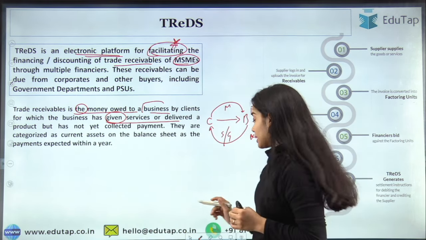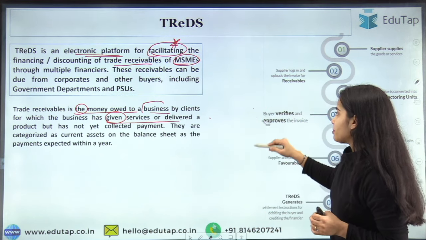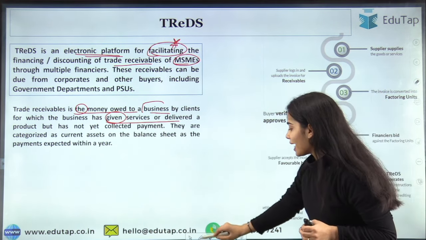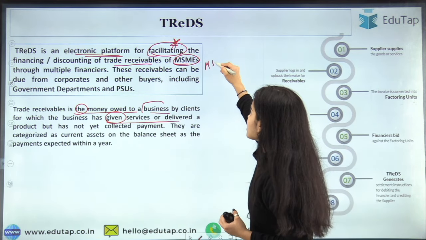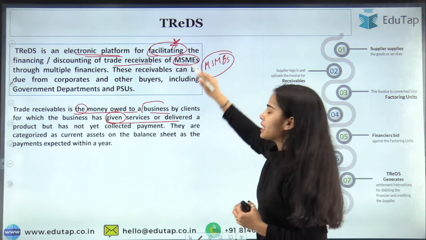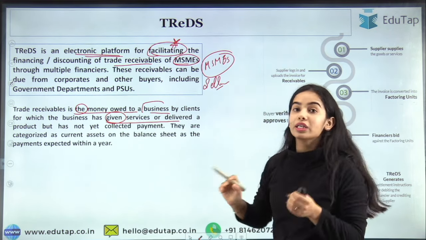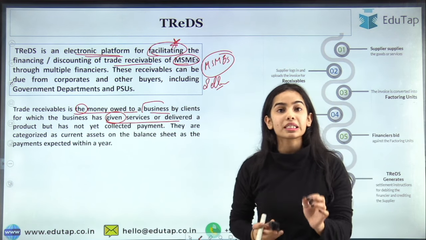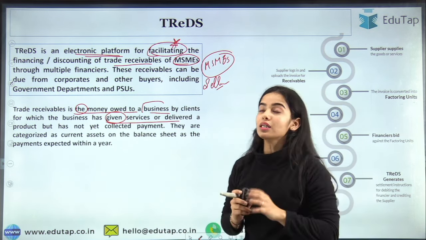So what happens is that MSMEs are the small sellers, okay? MSMEs are the micro, small and medium enterprises. MSMEs are the small micro sellers, we can say. And only these sellers are allowed in the TReDS. First of all, remember this, that only the MSME sellers are allowed in the TReDS.